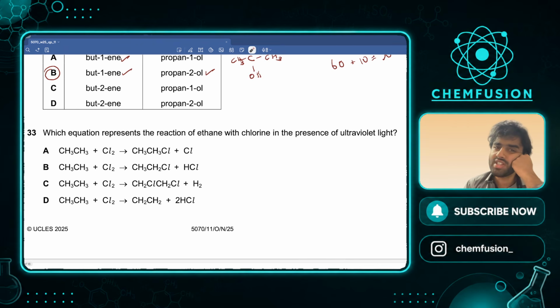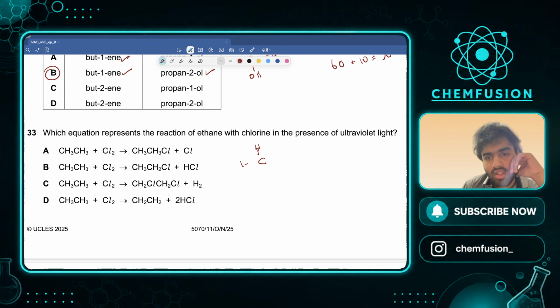Which equation represents the reaction of ethane with chlorine in the presence of UV light? So ethane with chlorine. Let's see. CH3 is the same in all. Cl2 is the same in all. So what essentially happens is that one hydrogen is replaced by a chlorine.